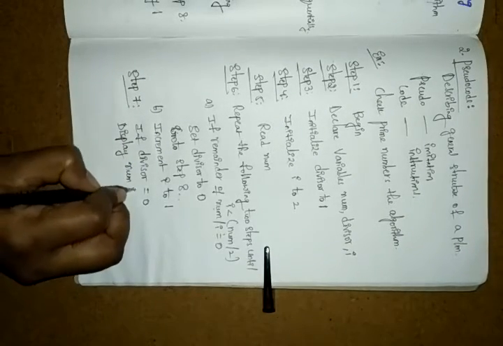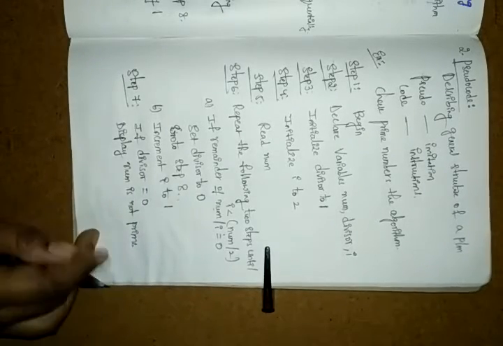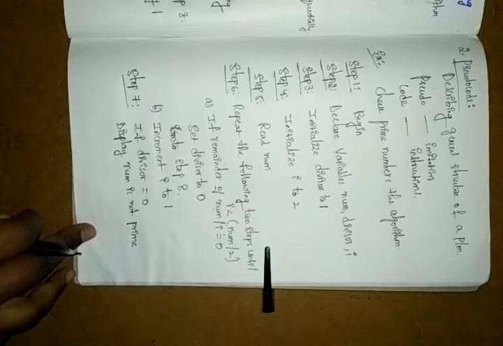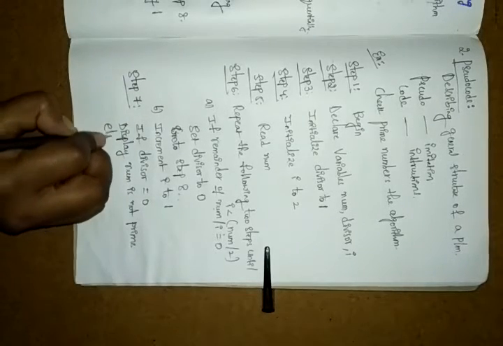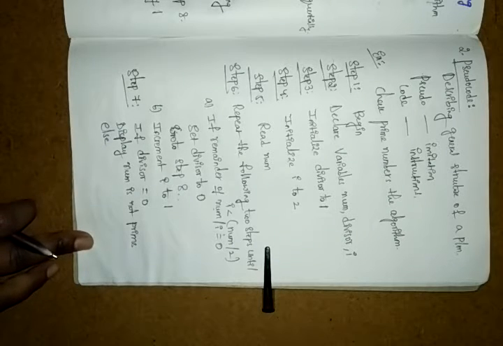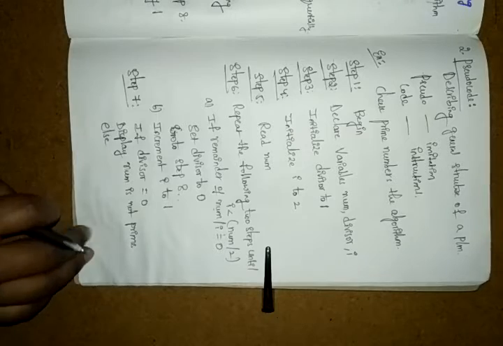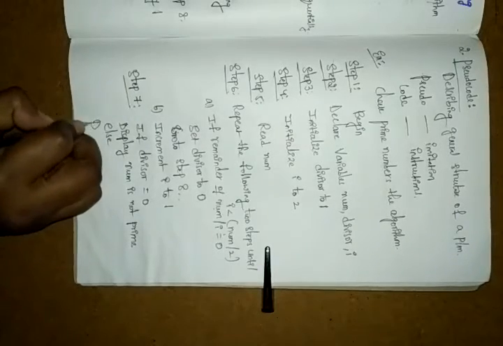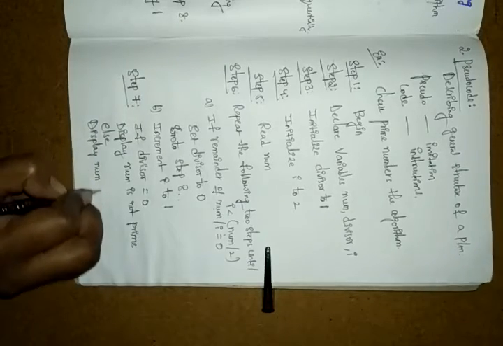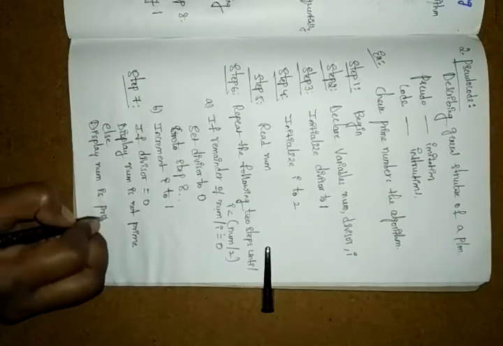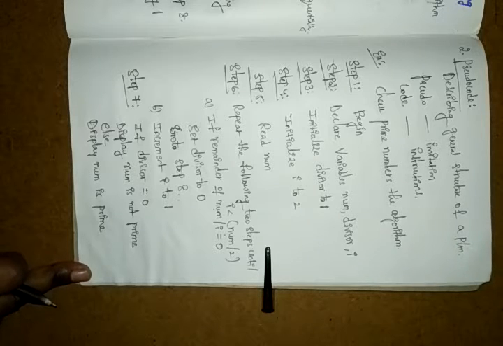Here, suppose you got 2 by 2 equals 0, so that is not prime. Else, if the divisor is not equal to 0, then you display num is prime. If that is 0, it is not prime. If that is not 0, it is prime.